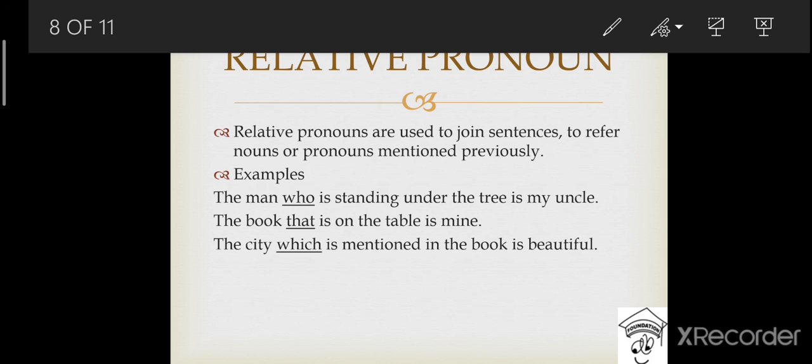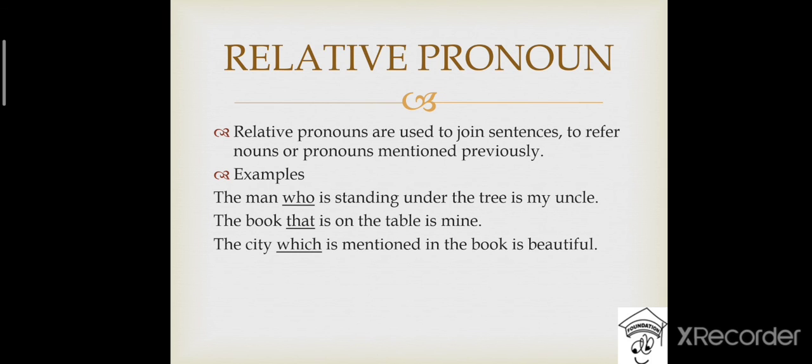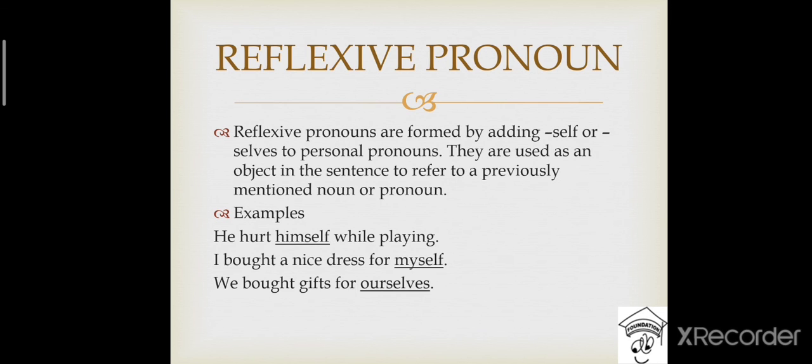There is a difference between interrogative pronoun and relative pronoun. In interrogative pronoun, we will ask a question, right? And in relative pronoun, we will use the WH words or demonstrative words to refer to a previously mentioned noun or pronoun. Okay, now let's move on to the reflexive pronoun.